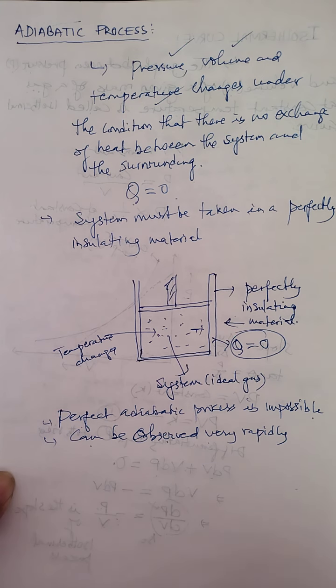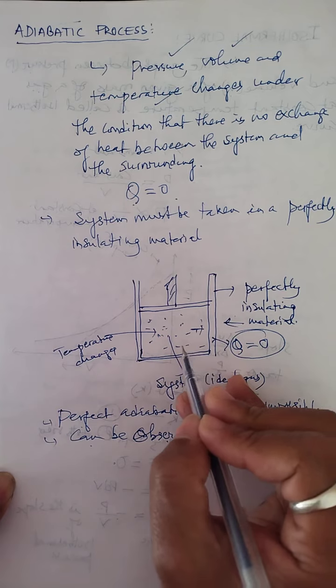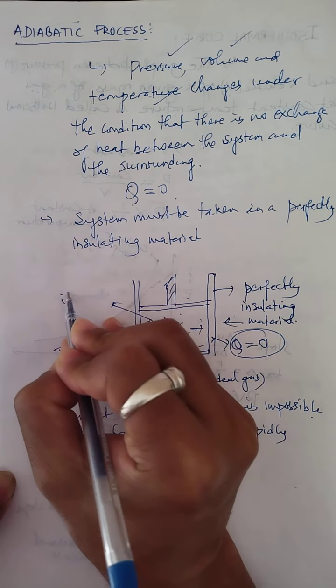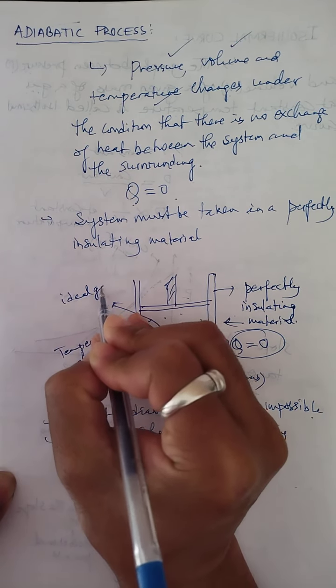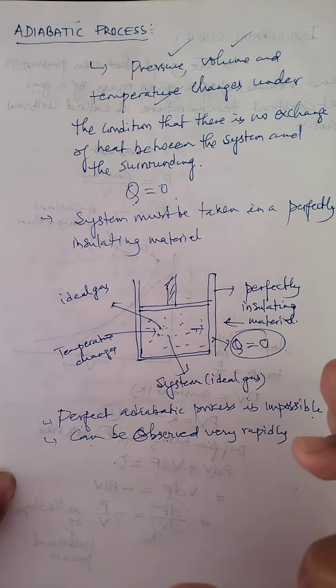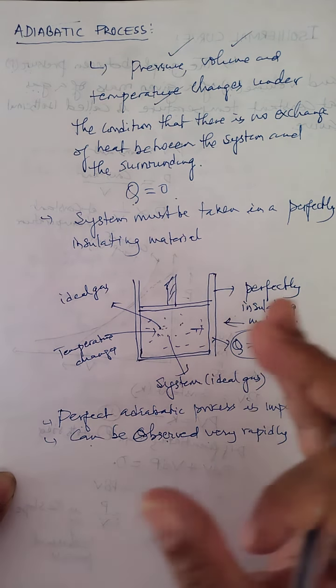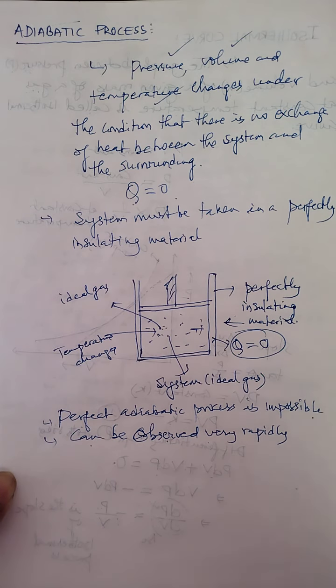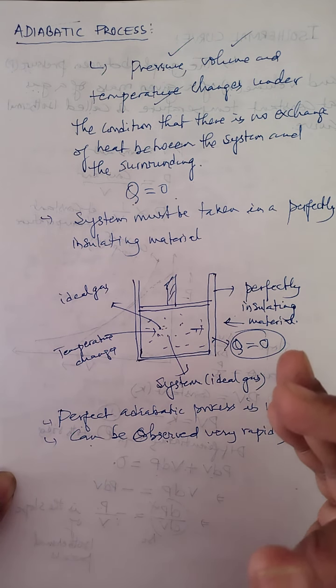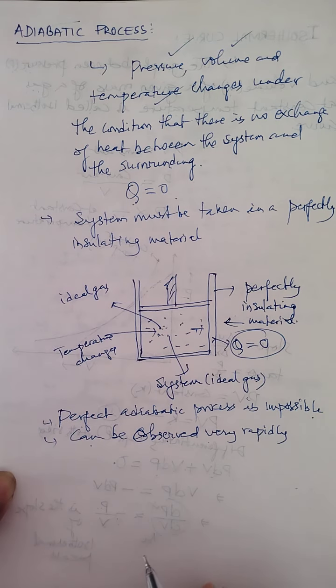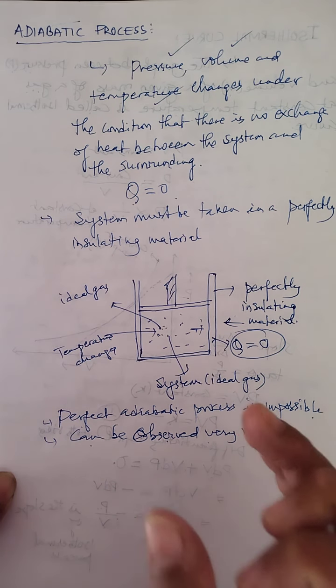Now, the next thing to keep in mind is that in this process, neither the pressure nor the volume nor the temperature will remain constant. When we take a system as an ideal gas, this chapter is completely based on ideal gas, these two processes that we are learning must be observed by taking the system as an ideal gas.